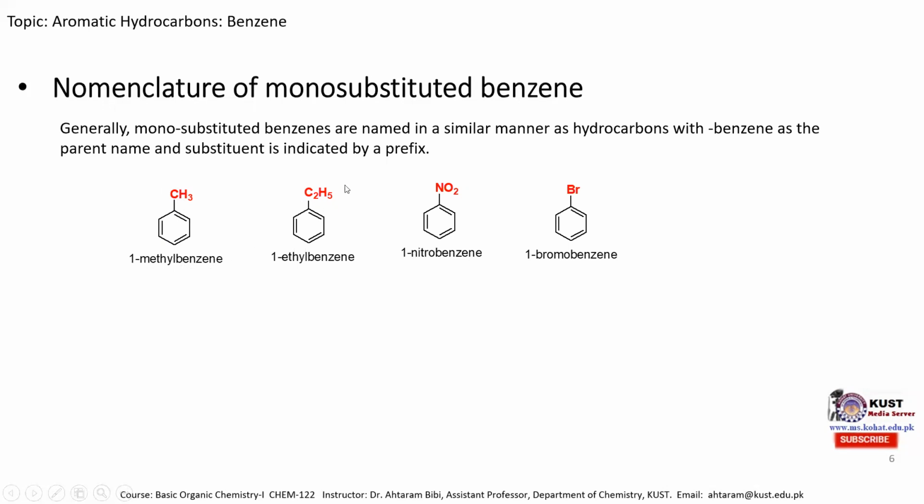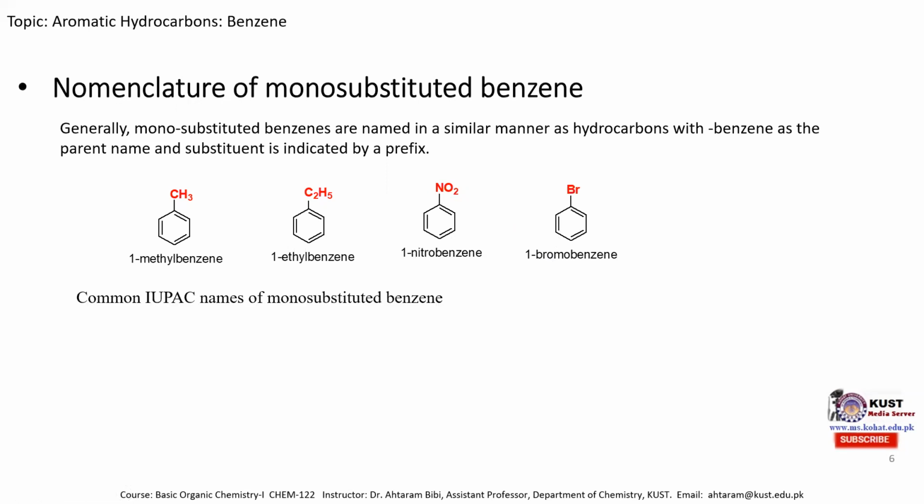Similarly, if an ethyl group is present, then ethyl is represented by a prefix and benzene is the parent name. Similarly, if the nitro group is present, then nitro is a prefix and benzene is the parent name. And here we can see the bromo group is present, so it's bromobenzene. So this is the IUPAC naming of benzene.